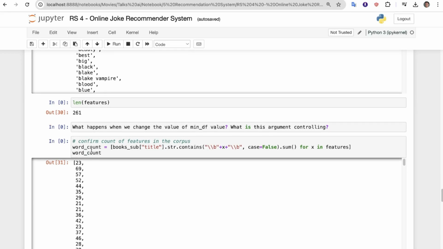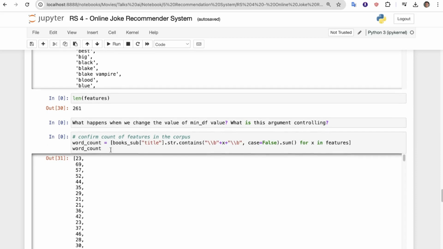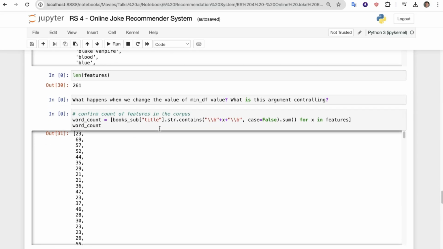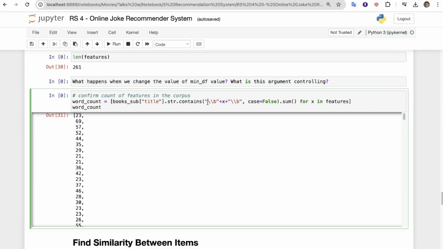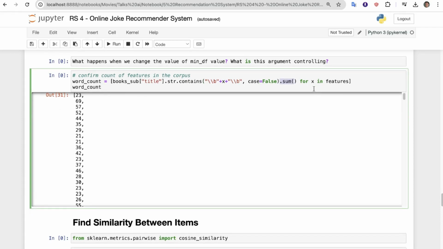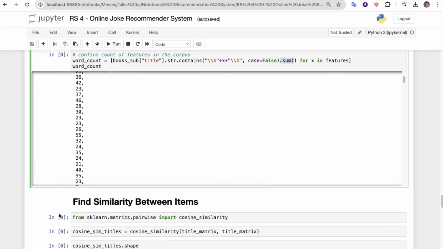So now what we are doing is confirming the count of each feature in the corpus. So word_count equals book['title'].str.contains, so we are applying this regex kind of thing, case equals False, and we are doing a sum for this. Now for x in feature, so this will apply to all the x in the feature. So if we print the word count, here you can see the words with respect to the book titles.